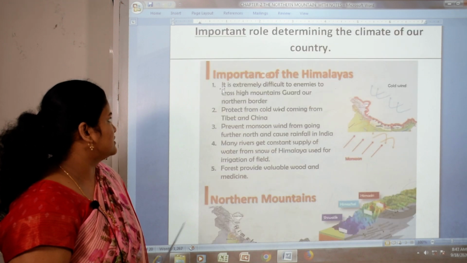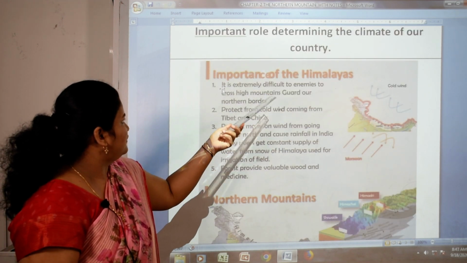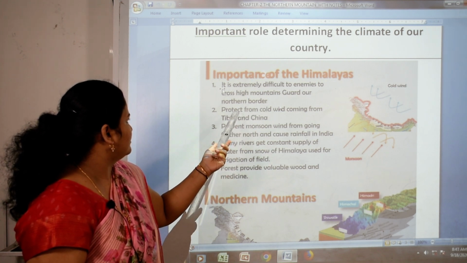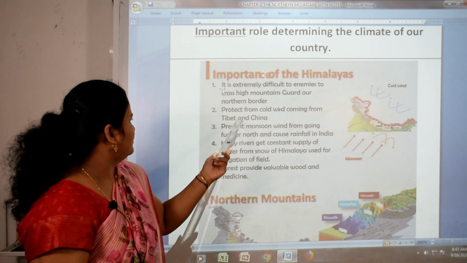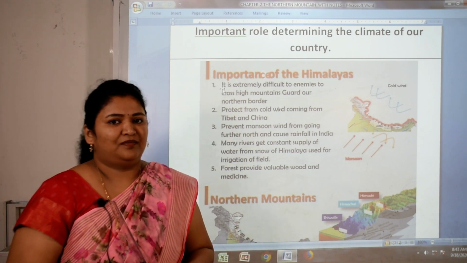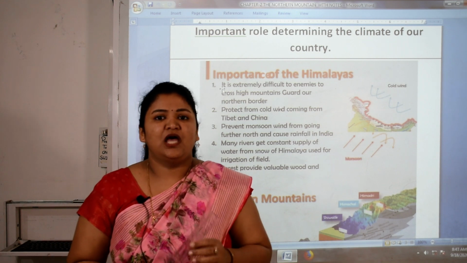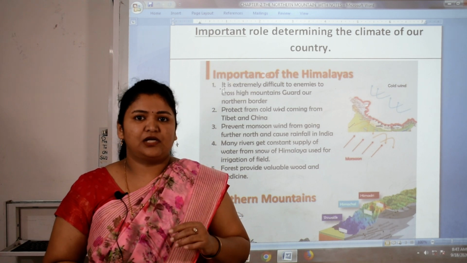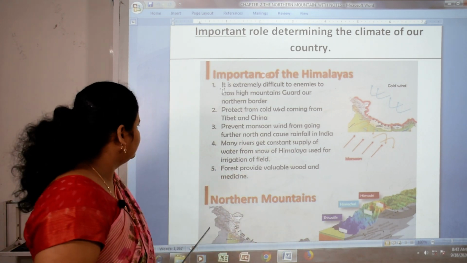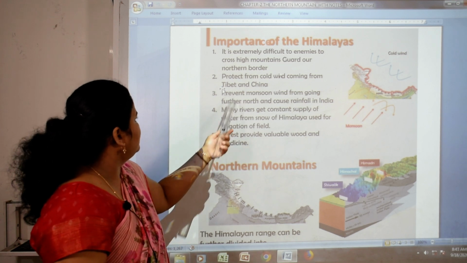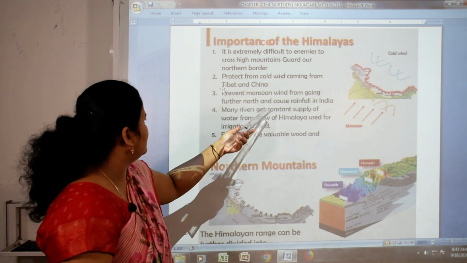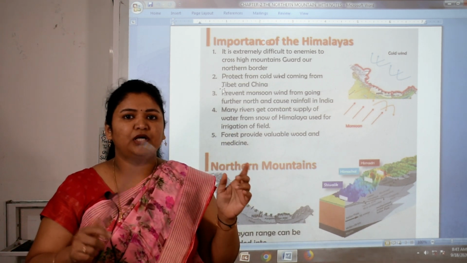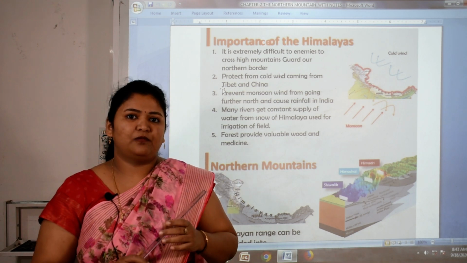Importance of the Himalayas. It is extremely difficult for enemies to cross the high mountains that guard our northern border. They protect us from cold wind coming from Tibet and China. Children, I will explain, listen carefully. Himalaya is our safety guard also because it saves us from enemies and natural calamities. It prevents monsoon wind from going further north and causes rainfall in India. Himalaya blocks monsoon wind from going out of the northern mountain and it helps rainfall also.